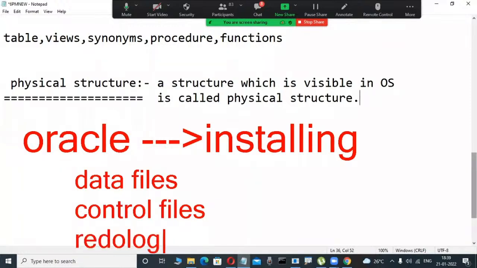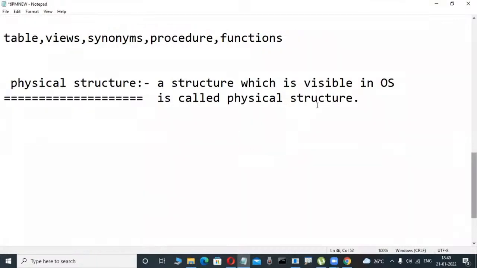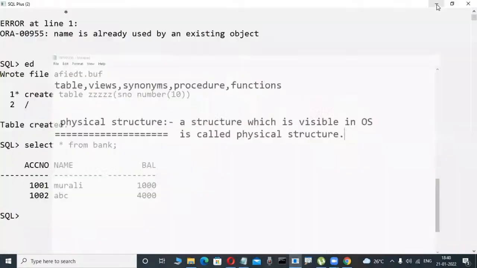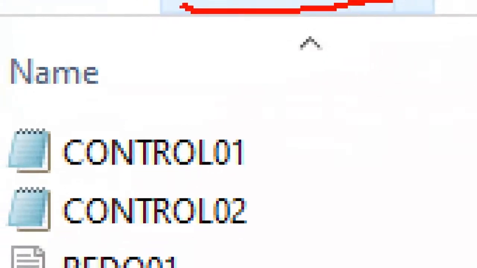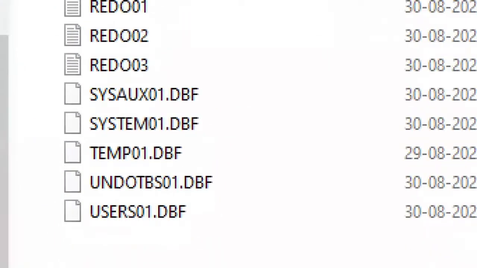You don't have an idea about these yet. In C drive or D drive, these files are created.